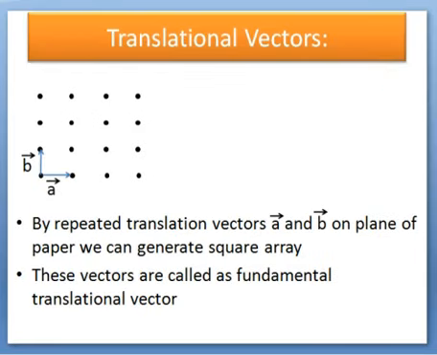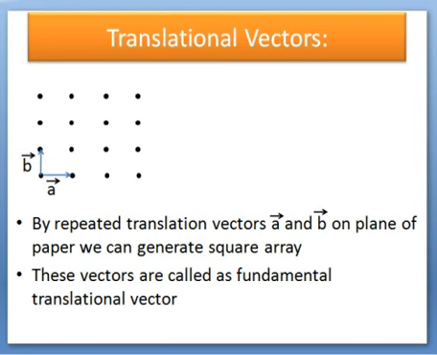In order to understand the crystal, the translational vectors play a key role. For understanding purposes, we have drawn a lattice in two dimensions only. Let us say that the distance between two consecutive atoms along the x-axis has length a, and along the y-axis it is b.